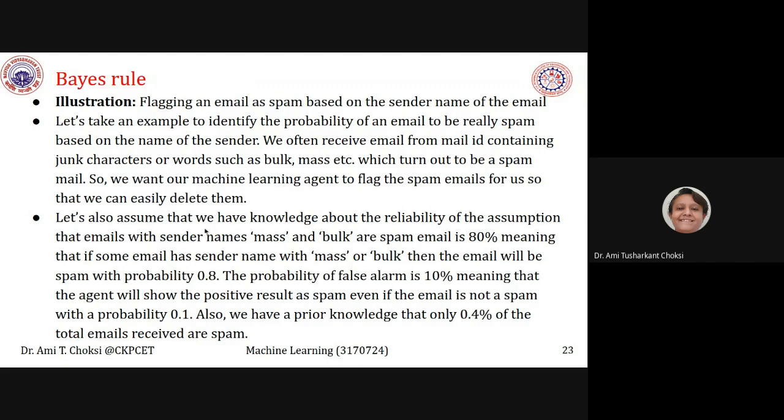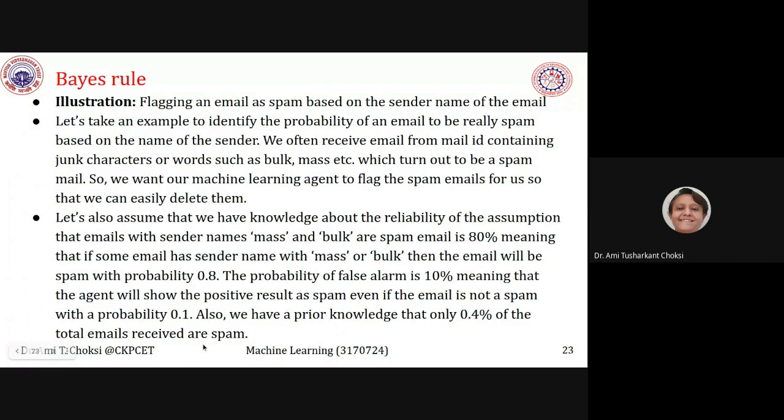Then what we want to say is false alarm. That means actually they are not spam, but our agent or our program has detected them as positive, right? So that probability is 0.1. And we have prior knowledge that only 0.4 percentage of the total emails received are spam, right?